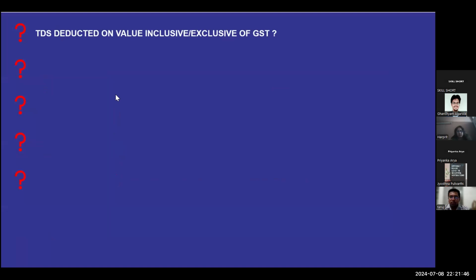So let us discuss this. TDS deducted on value inclusive or exclusive of GST? Yes, everyone, please write down in the chat box. It is very simple. I know everyone knows it. Please be interactive. Very good. I'm getting many messages. Thank you. Write in the WhatsApp group also, everybody. So this will be exclusive of GST. Rate of TDS if PAN not available: 20%. Very good. 20%.